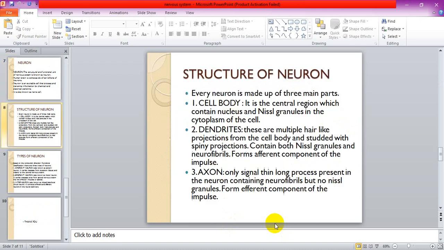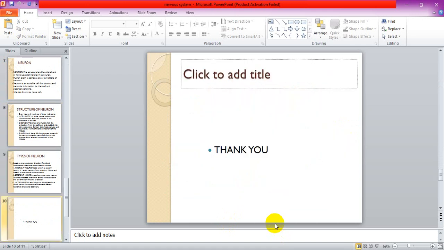So this was all about the anatomy. The anatomy of brain and spinal cord